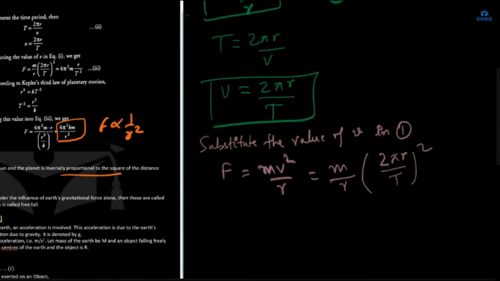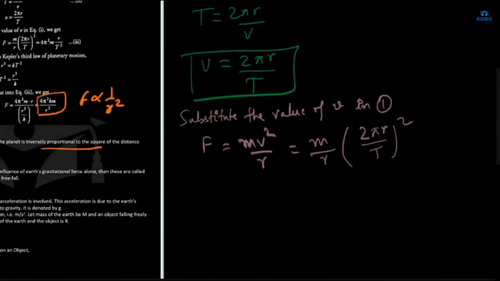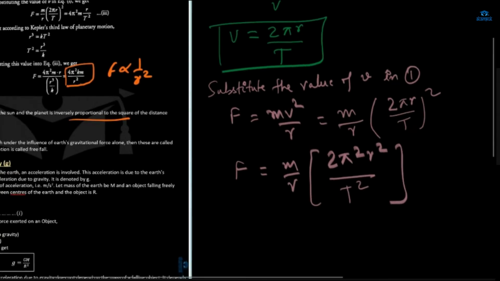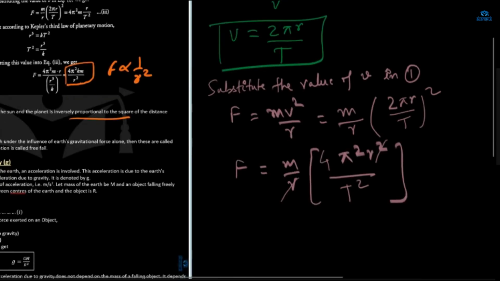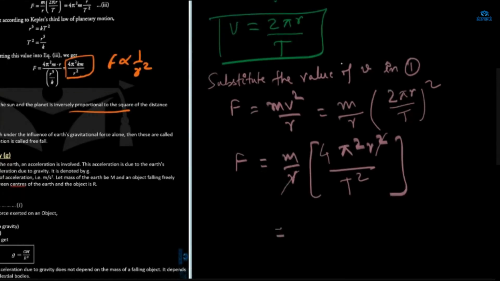Now simplifying this, F is equal to m by r times 2 pi square r square by t square. One r will get cancelled by this r. Sorry, this will not be 2, this will be 4 because 2 twos are 4. So F is equal to 4 pi square m r upon t square. This is the force which we have got.